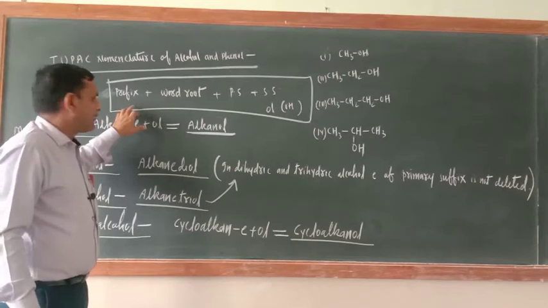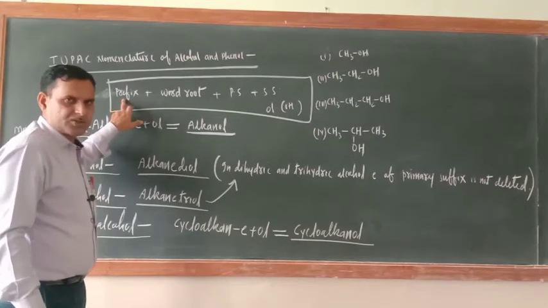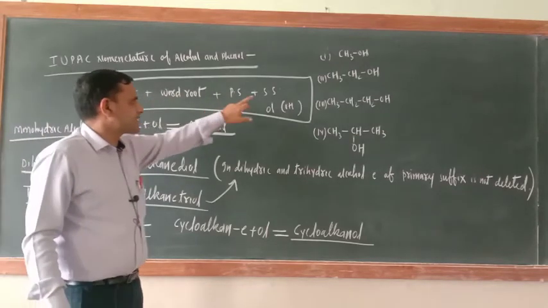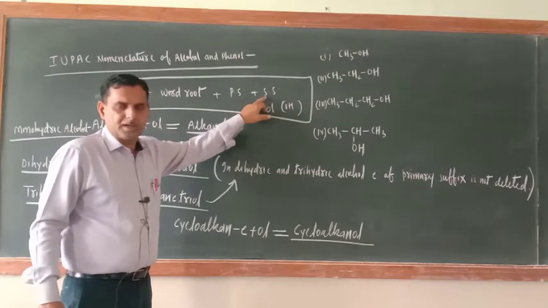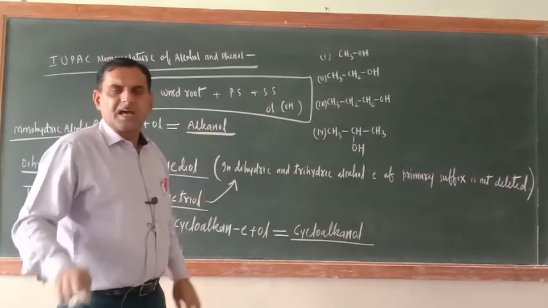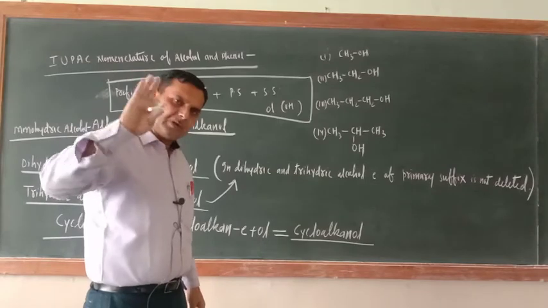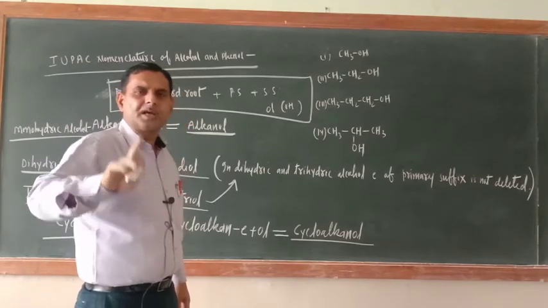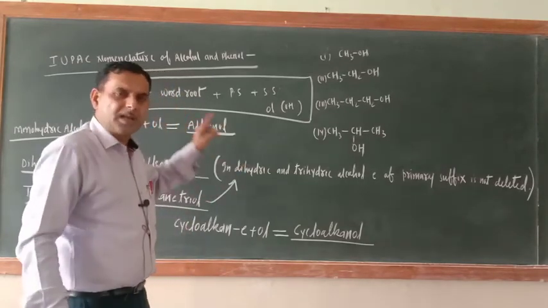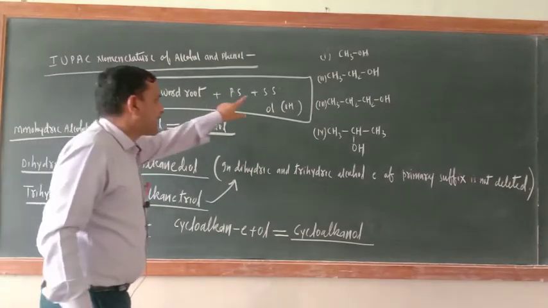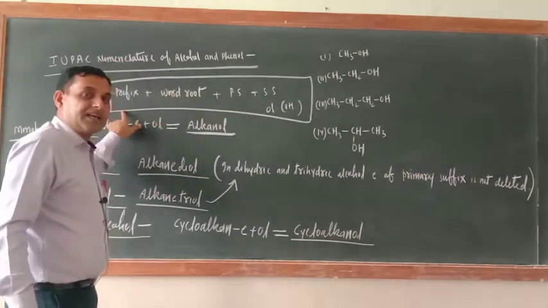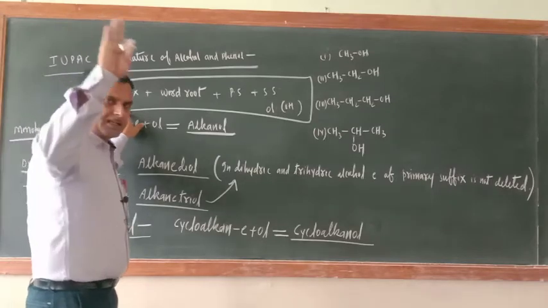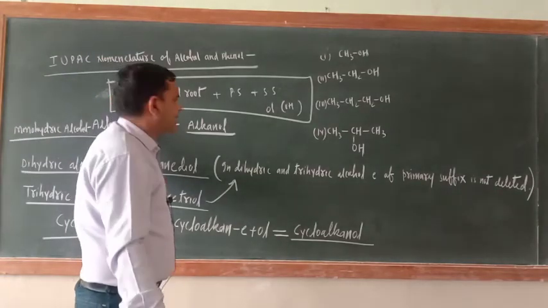So halogen always comes as a prefix, so the secondary suffix is not involved. Always remember, halogens are also a functional group, but that functional group will never come as a secondary suffix. They will come as a prefix. In the priority order also, they have got the least priority.